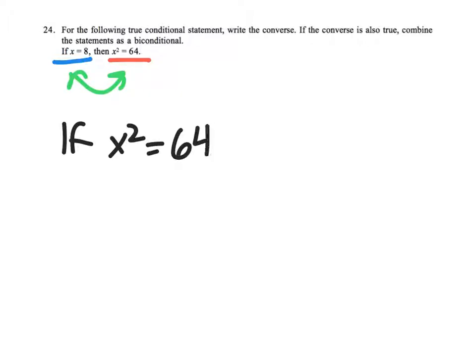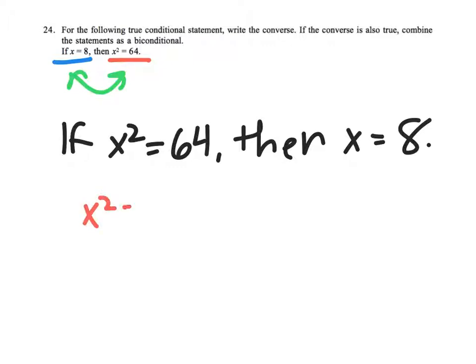24. For the true conditional statement, write the converse. If the converse is also true, combine the statement as a biconditional. So it says if x equals 8, then x squared equals 64. So my converse, we're going to flip it, and it's going to be if x squared equals 64, then x equals 8. And then what we have to do is kind of solve this and see if it's true.